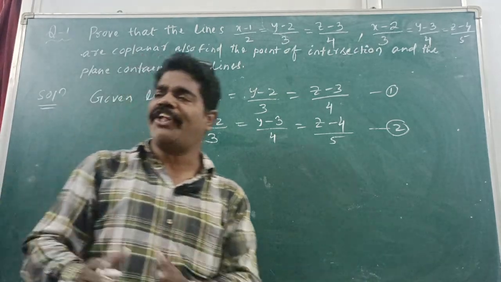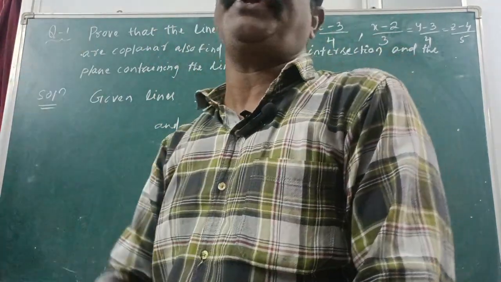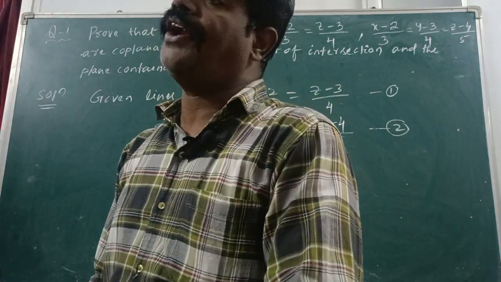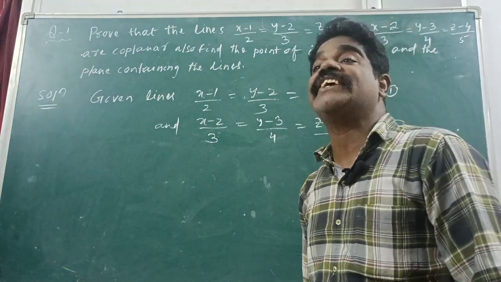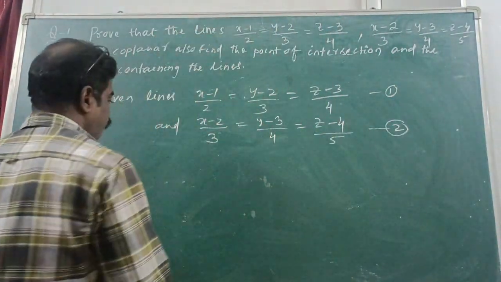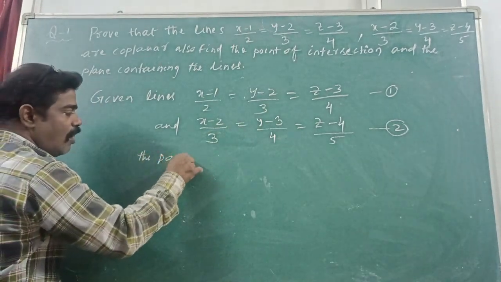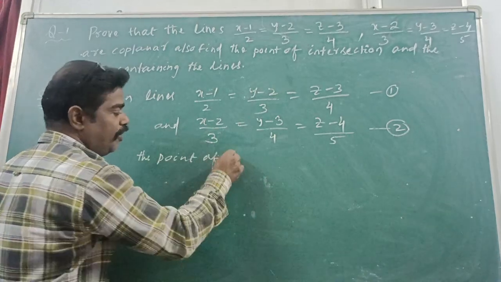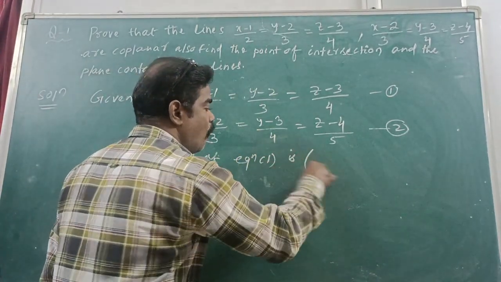We know very well that every line has a point, and DCs also. What do you mean by DCs? Direction cosines. You know now? Okay, fine. The point of equation 1, what is that point?